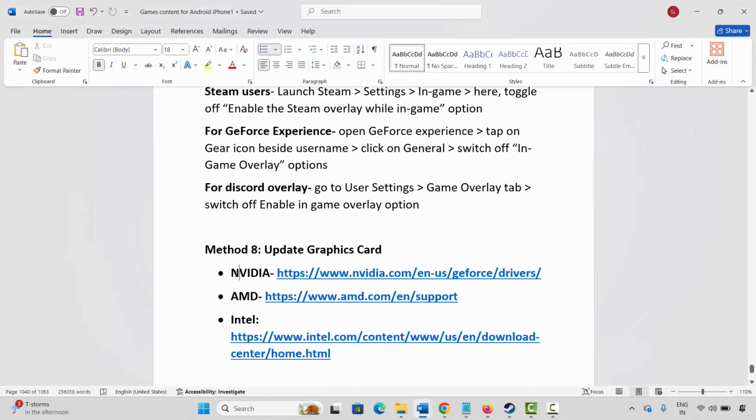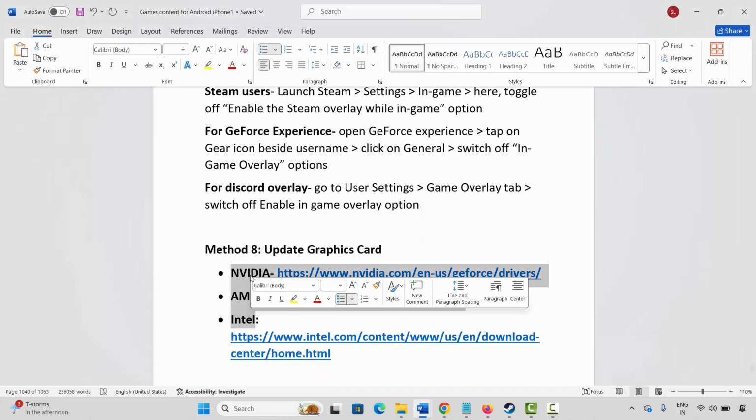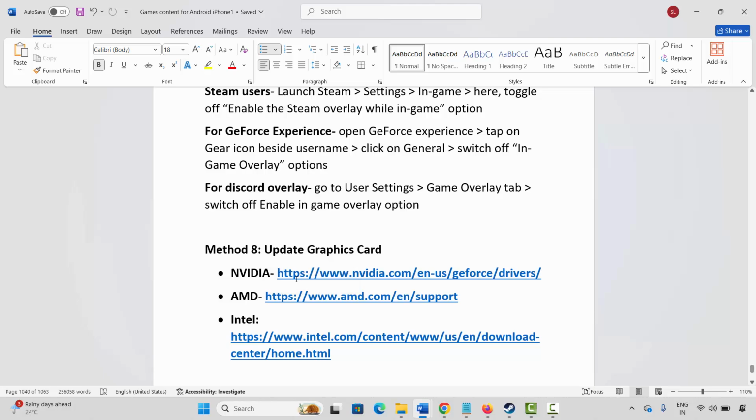Once done, launch the NVIDIA app, go through the link already given in the description, and you can easily update your graphics card from there.